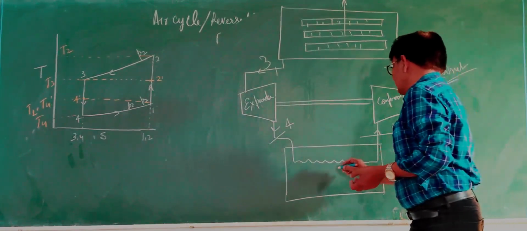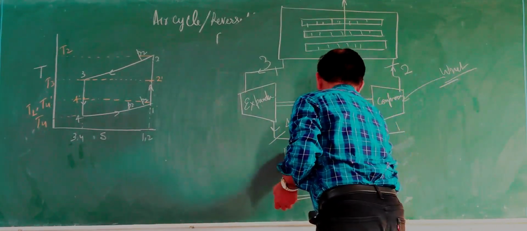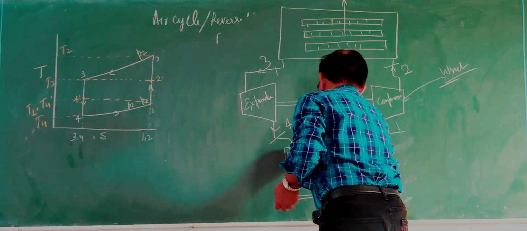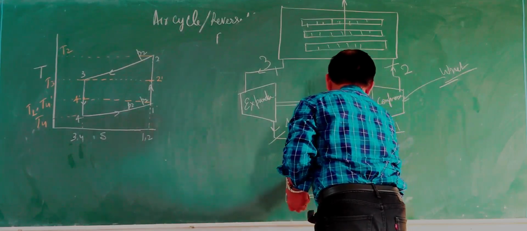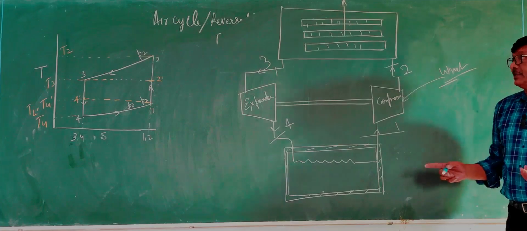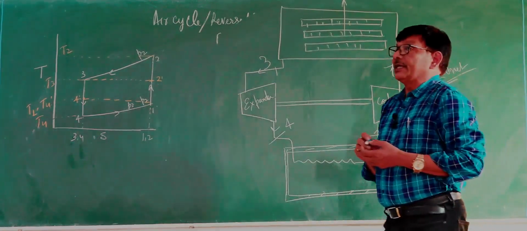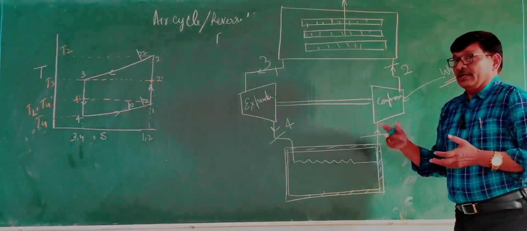So here is a cooling chamber. This is a cooling chamber where we require cooling. So it is a place where the evaporator is, from where the working fluid flows. In this case, the working fluid is air. This is also known as the air cycle. So the working fluid is air.